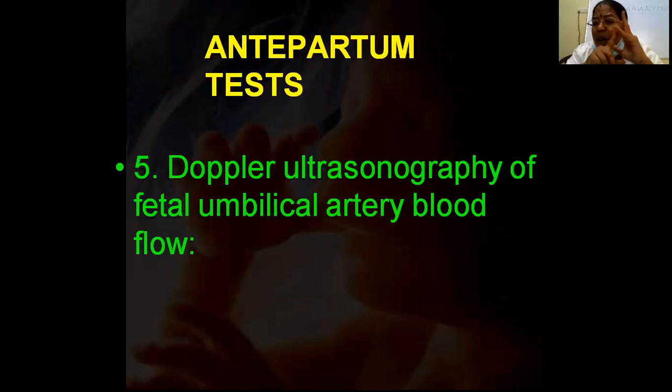If NST and AFI are good, there is no need for the elaborate test. This can be finished within 15 to 20 minutes. The advantage is that it is simple to perform and there is greater patient compliance. There is no definite evidence to show that BPP is better than modified BPP or vice versa.